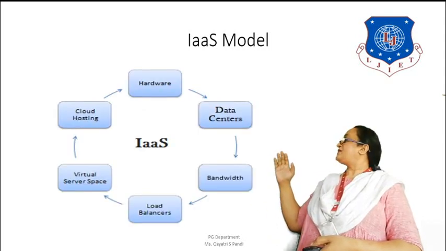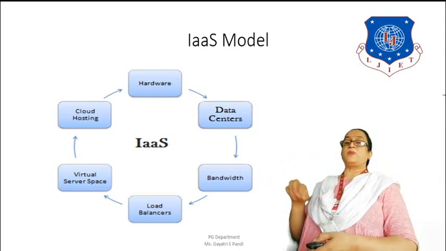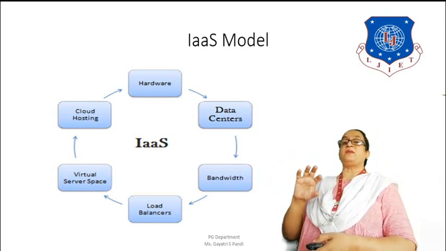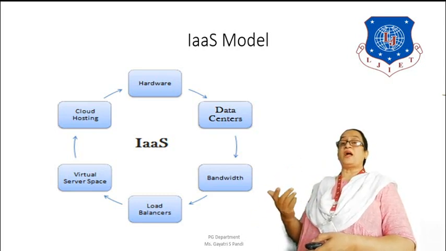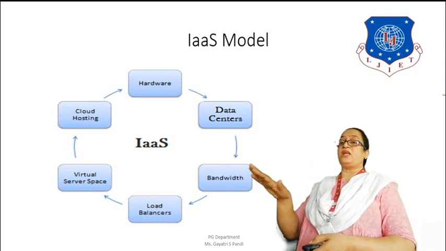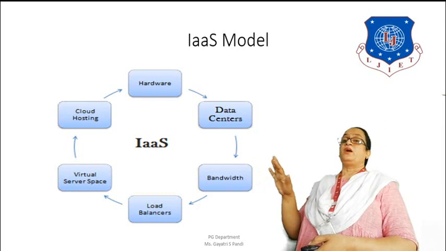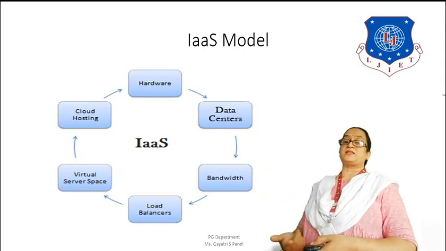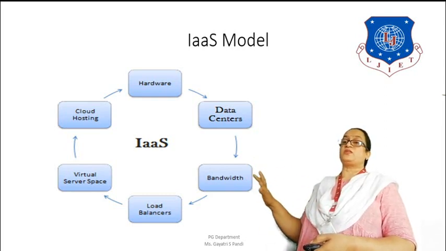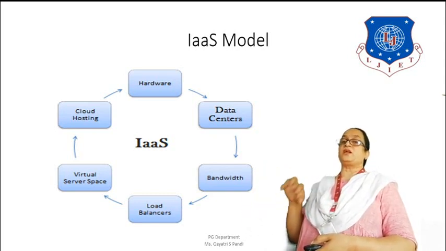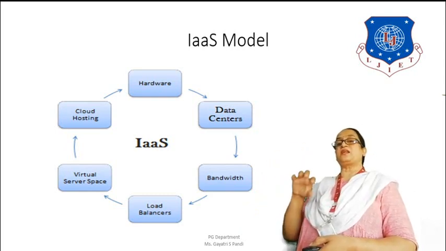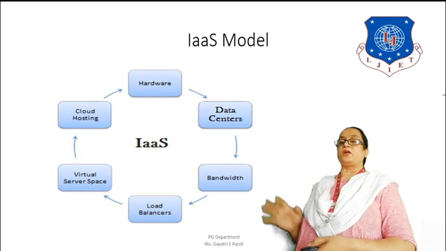Now this is an example where a cycle is being shown where you have hardware. Hardware is a part of your data center. Data center will use the different bandwidths. Bandwidths will also have the load balancer. Load balancer is basically trying to balance and see that each and every server gets equal load. Then you have the virtual server space, which will try to manage the virtual machines and all the virtual resources that are there. All this is managed in the cloud hosting environment, and again it's a cycle. So this entire structure basically is an IaaS model.